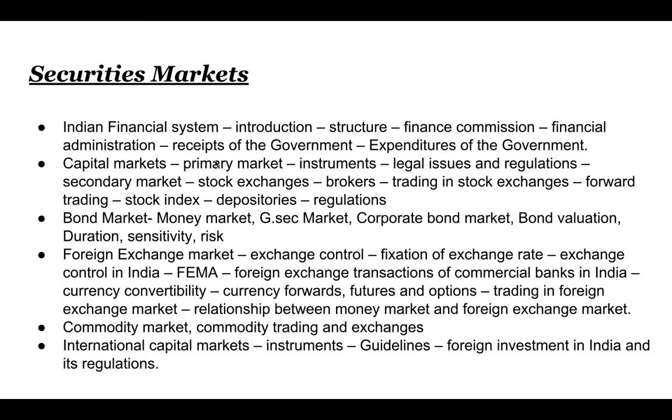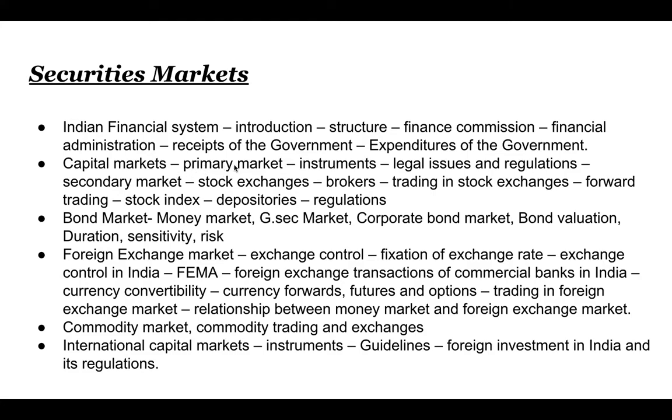After that, secondary market means people who have already bought any share in the company sell their shares to other people in the market. In this case, the initial public offering is not available; it is available only in the primary market.